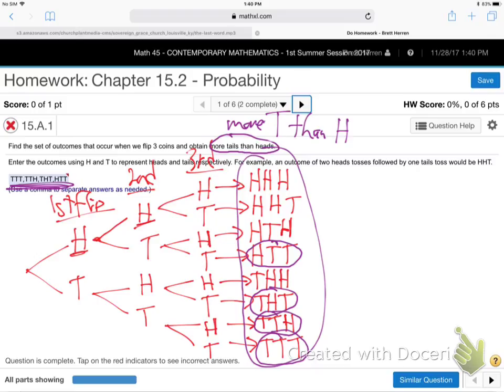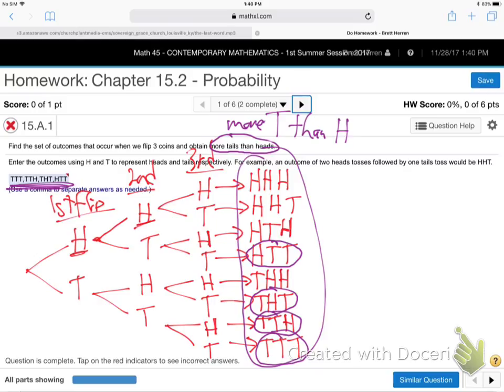So what's the chance if you flip a coin 3 times that you're going to get more tails than heads? 4 out of 8. Do y'all see that? Because of the 8 things that can happen, 4 of them are more tails than heads, aren't they? So the chance is 4 out of 8, which is still 50%. And that makes sense, because you're either going to get more tails or more heads. That's only the 2 variables, the H and the T.